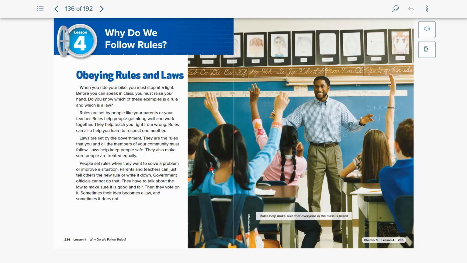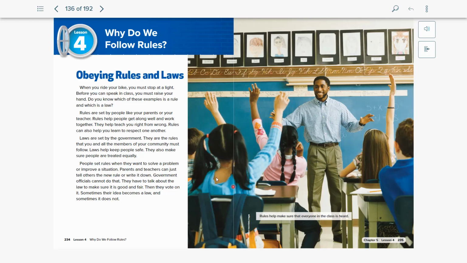We talked about rules in the second paragraph. We talked about laws in the third paragraph. And then down here, we talked about both of them. People set rules when they want to solve a problem or improve a situation. Parents and teachers can just tell others the new rule or write it down. But government officials can't do that. They have to talk about the law to make sure it's good and fair. They have to talk about it with other representatives. Then they vote on it, and sometimes their idea becomes a law, but sometimes it doesn't. Just because they thought of it doesn't mean it necessarily becomes a law.